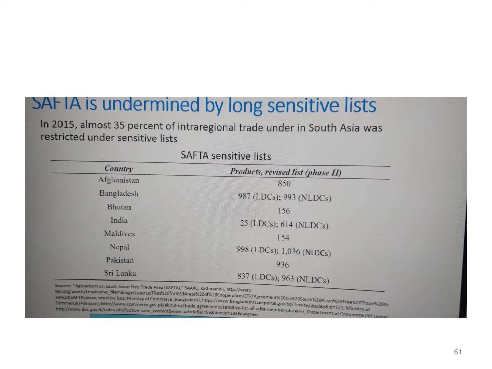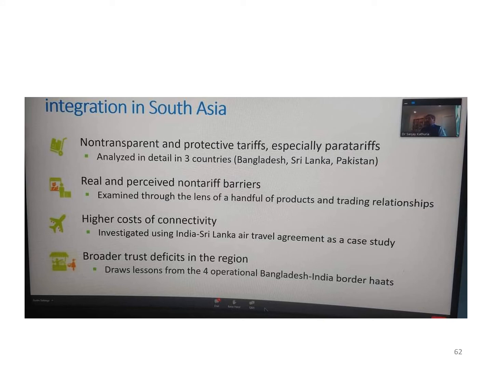But whatever it is, there is so much of restrictions that instead of looking at the list in which we need to liberalize, the working party works on the sensitive list. And there is a methodology for working out the sensitive list. So integration in South Asia is non-transparent and protective tariffs, especially para-tariffs. There's non-tariff barriers, there's higher cost of connectivity, and at the broader level, there are trust deficits.